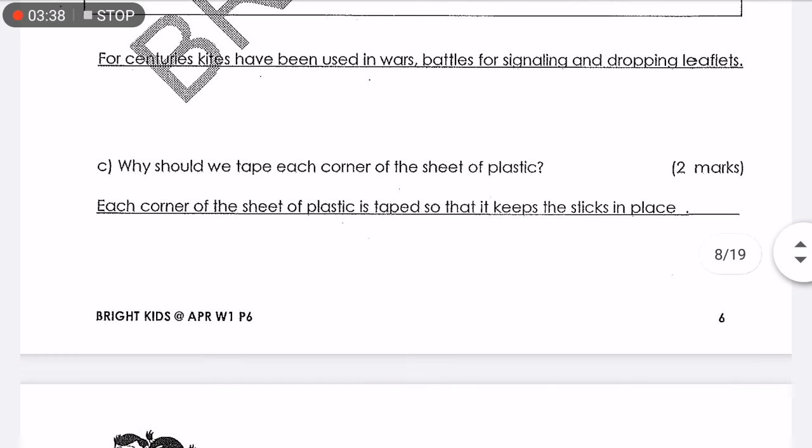Alright, now question C. Why should we tape each corner of the sheet of plastic? Now, each corner of the sheet of plastic is taped so that it keeps the sticks in place. So that the sticks don't move around. So that's the answer.